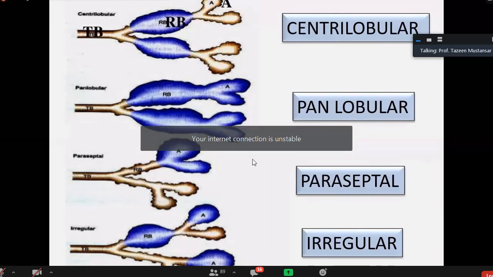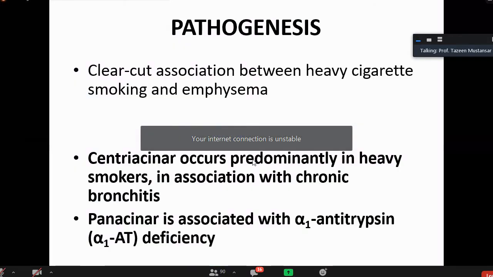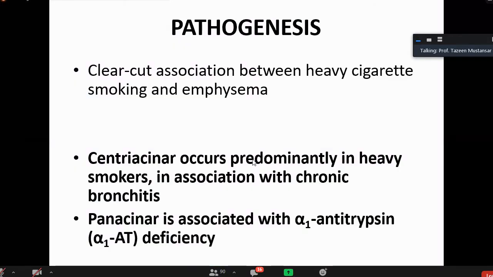Now coming to the next slide, what is the pathogenesis of emphysema? There is a clear-cut association between heavy cigarette smoking and emphysema. About 30 to 50% of heavy smokers develop COPD, but 80% of those with it are cigarette smokers.